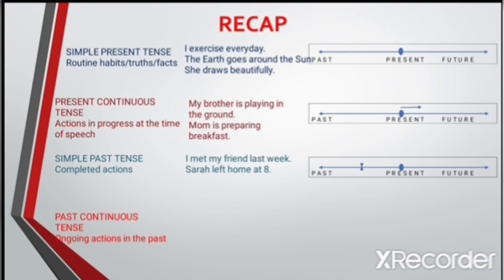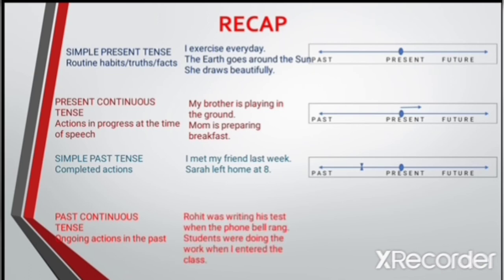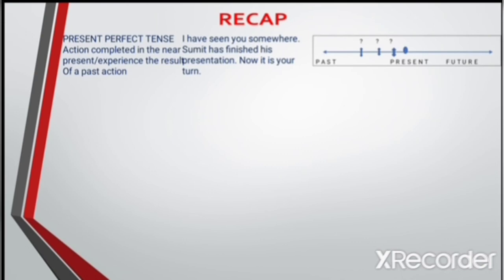Past continuous tense is used to talk about ongoing actions in the past. Rohit was writing his test when the phone bell rang. Students were doing the work when I entered the class. Present perfect tense is used to denote actions which are completed in the near present or when we experience the result of a past action. I have seen you somewhere. Sumit has finished his presentation, now it's your turn.